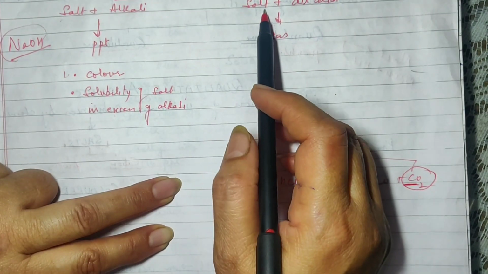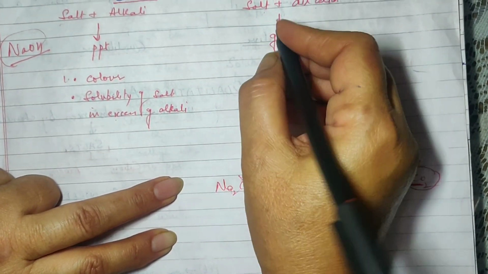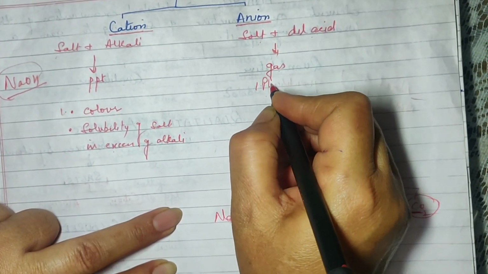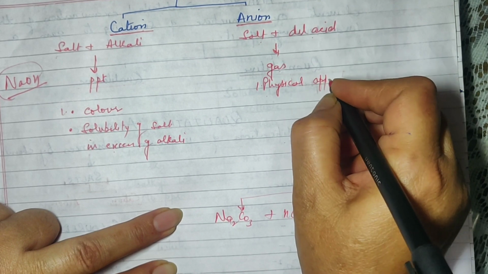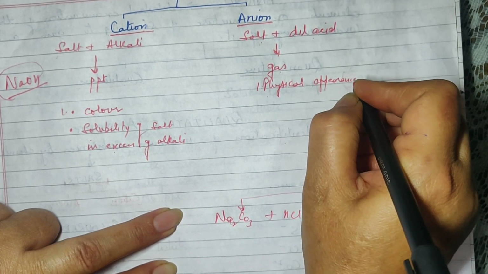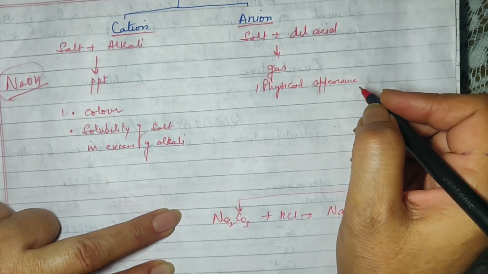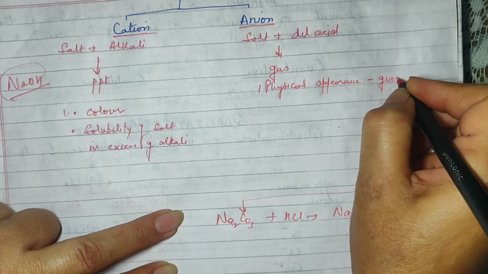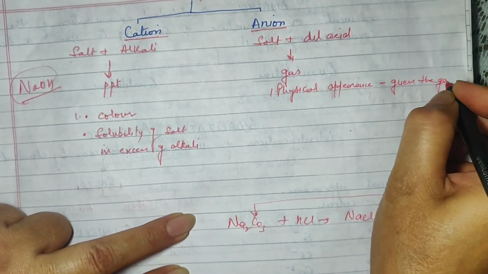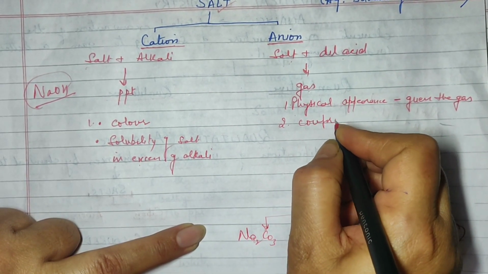So that is why we take the salt and we treat it with a dilute acid, which will give us a gas. On the basis of physical appearance of the gas, physical appearance can be a brisk effervescence, it can be some kind of a smell, it can be some fumes or something. So that is physical appearance. On the physical appearance, we will try to guess the gas which is produced. And then we will perform a confirmatory test for that gas.